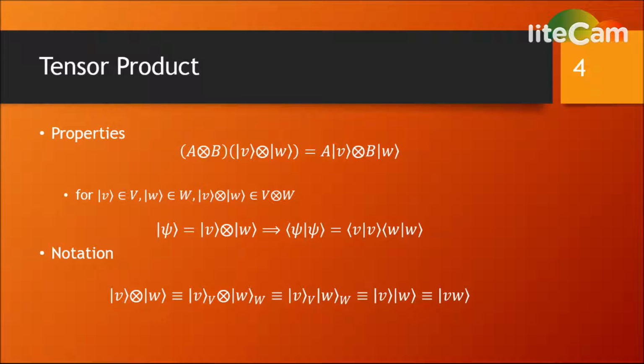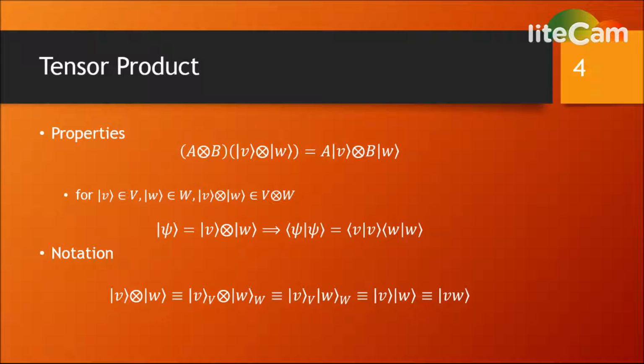Slide 4. When an operator A acts on a vector v in the vector space V and an operator B acts on a vector w in a vector space W, then the tensor product of the operators acting on the tensor product of the vectors is the tensor product of the vectors obtained with each operator acting on its respective vector as shown. Also, the inner product of a tensor product of two vectors is obtained by multiplying the inner product of each vector.